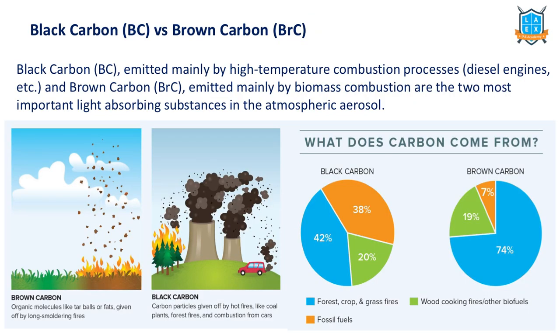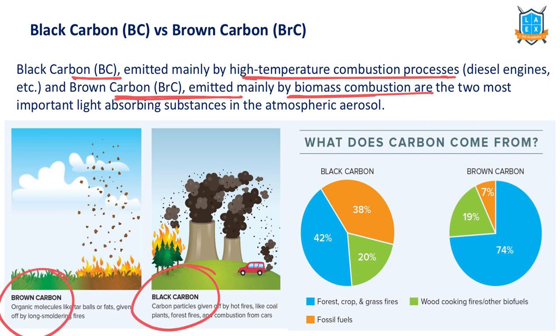In this context, we have to differentiate between black carbon and brown carbon. Black carbon is emitted by high temperature combustion processes. In general, it is released due to incomplete combustion. But brown carbon is emitted by complete combustion of biomass. If you observe, this one is brown carbon, this is black carbon. So full combustion is different, partial combustion is different.